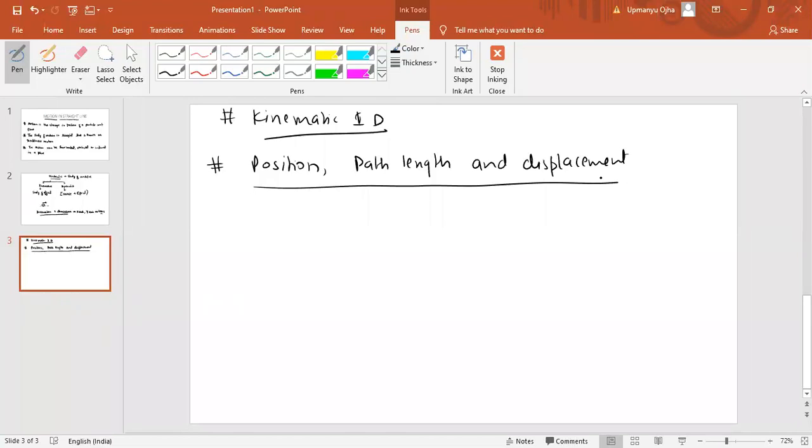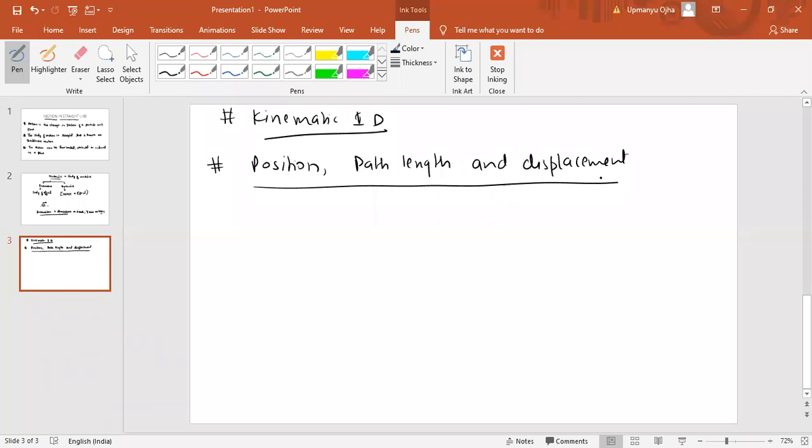See, kinematics simply says that a particle is accelerating. So we are only concerned with the acceleration of the particle. We are not going into detail about why the particle is accelerating. The study of only the effect is known as kinematics. We are only concerned that a particle is accelerating, that's it. We are not going into detail about why the particle is accelerating, who is responsible for that.